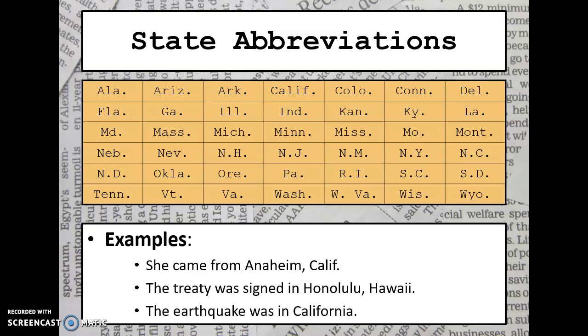The last example, the earthquake was in California. So we've already seen an example of a sentence that uses California as an example state, but because it doesn't list the city too, it doesn't need to be abbreviated.